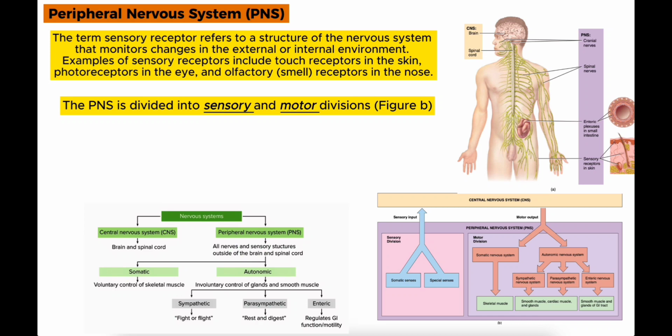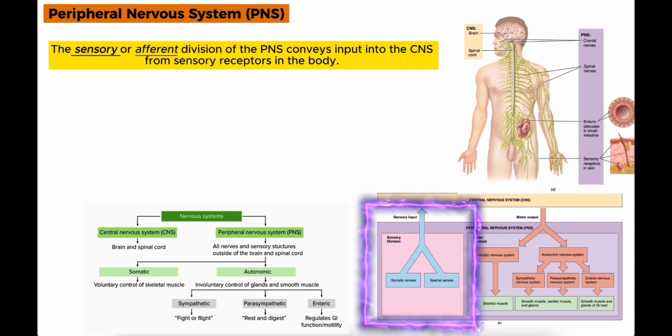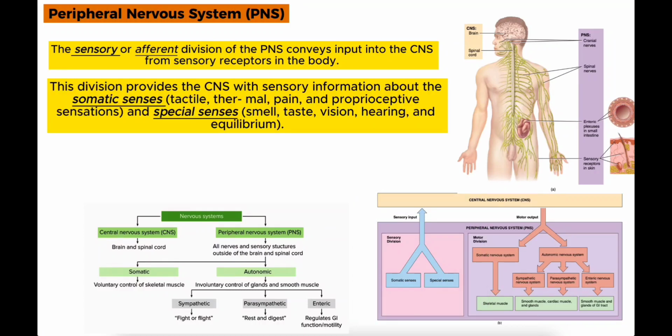The sensory or the afferent division of the PNS conveys input into the CNS from sensory receptors in the body. This division provides the CNS with sensory information about the somatic senses and the special senses. The somatic senses include tactile, thermal, pain, and proprioceptive sensations. And the special senses include smell, taste, vision, hearing, and equilibrium.